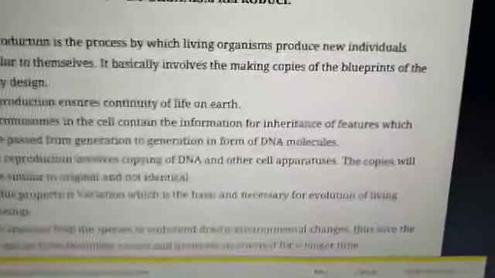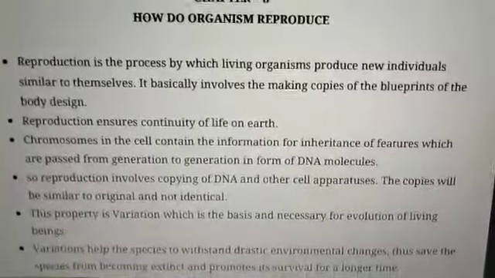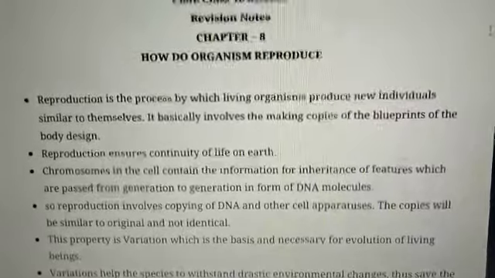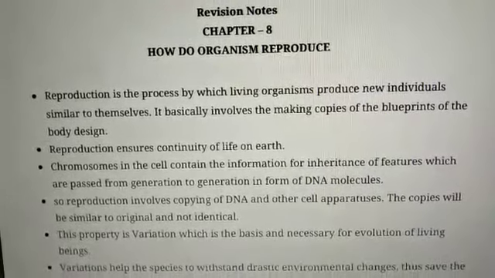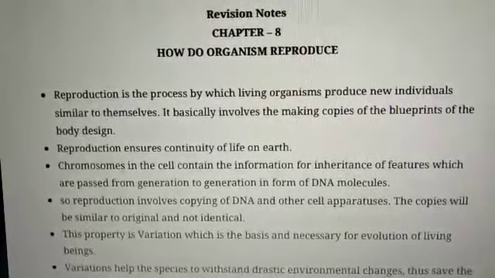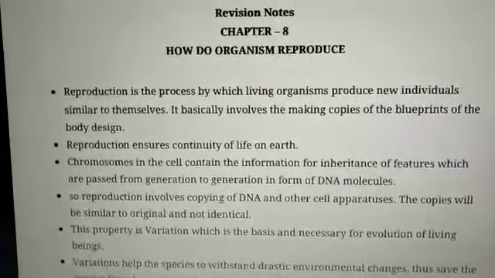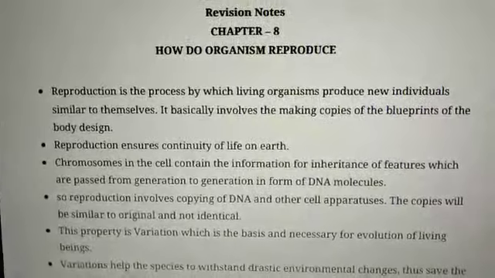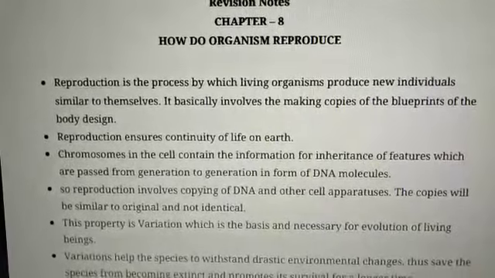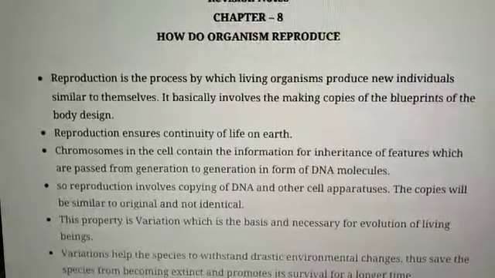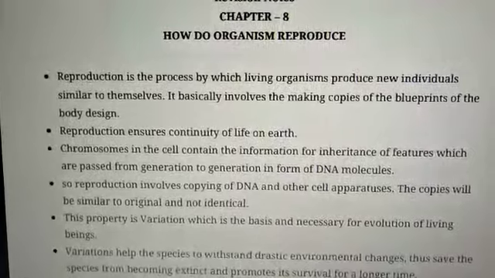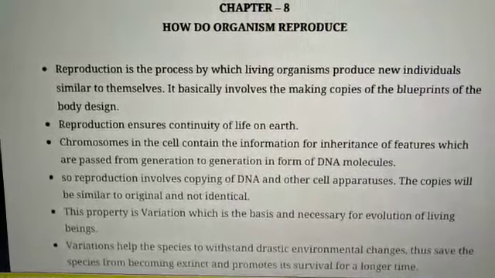Chromosomes in the cell contain the information for inheritance of features, which are passed from generation to generation in the form of DNA molecules. So reproduction involves copying of DNA and other cell apparatus. The copies will be similar to the original, but not identical.